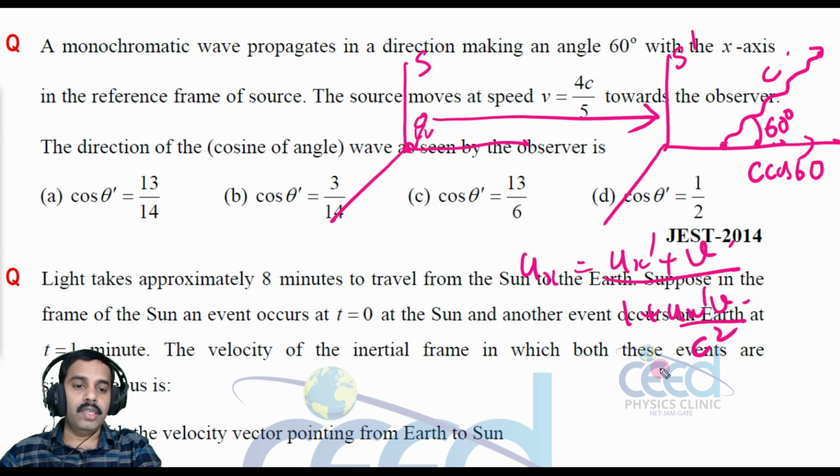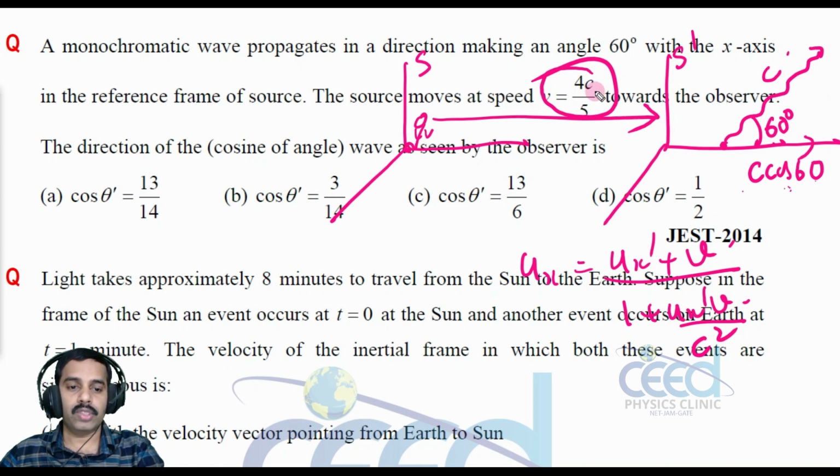Now what is ux dash? That is the x component of velocity in the S dash frame, so that is c cos 60. And v is given: the source itself is moving, meaning the source is located in the S dash frame. The source is moving, and the light is propagating, so the S dash frame is moving with a velocity 4c by 5.